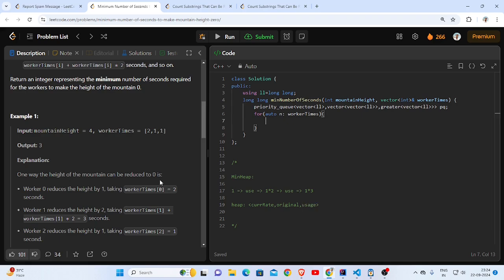So the priority queue will contain original n, original n, 1. I'll continue my next loop until my mountain height is 0. I will have an answer.